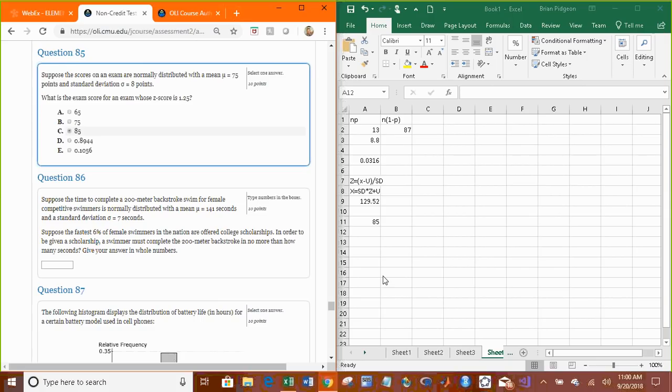The z-score tells you how many standard deviations away from the mean the value of x is. So a z-score that's negative is to the left of the mean, and a z-score that's positive is to the right of the mean.